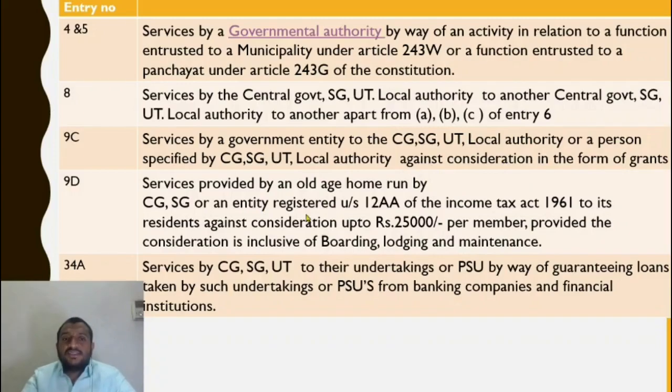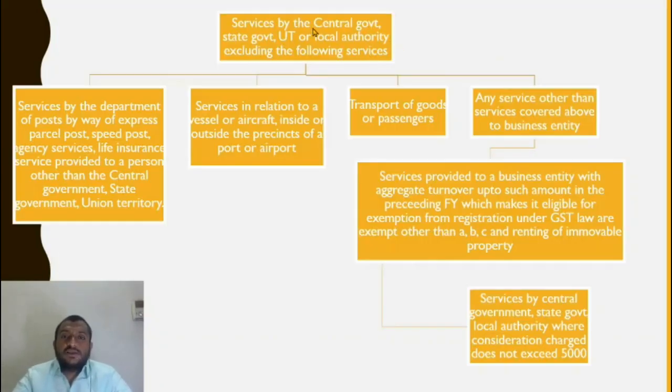So in this case this is exempt. Services provided by old age home. Let us look at services provided by central government, state government, local authority, excluding the following services, which are exempt. Services provided by central government, state government, local authority, whatever the services are, it is exempt, except if it falls under this. Services by Department of Post, by way of express parcel post, speed post, agency services, life insurance provided to a person other than central government, state government are taxable.